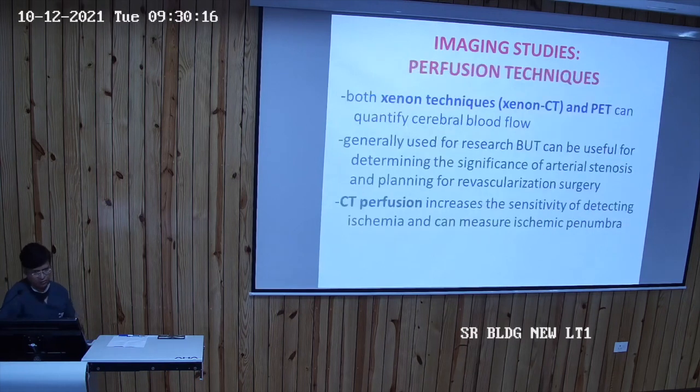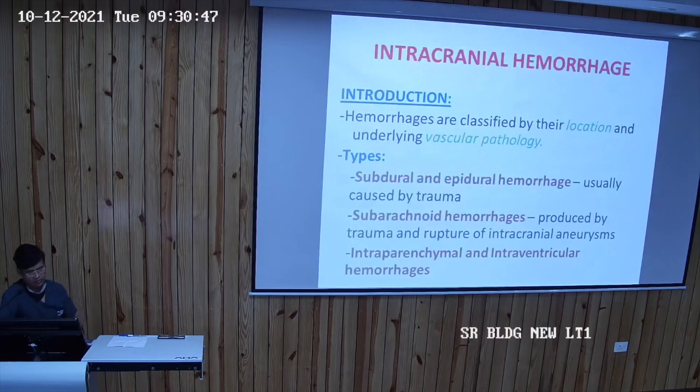Apart from Doppler, there are other techniques known as the perfusion techniques. So both Xenon techniques, that is Xenon CT and PET, can quantify the cerebral blood flow. They are generally used for research but can be useful for determining the significance of arterial stenosis and planning for revascularization surgery. And CT perfusion increases the sensitivity of detecting the ischemia and it can measure the ischemic penumbra. So we can go for perfusion techniques also. So this is all about the ischemia.